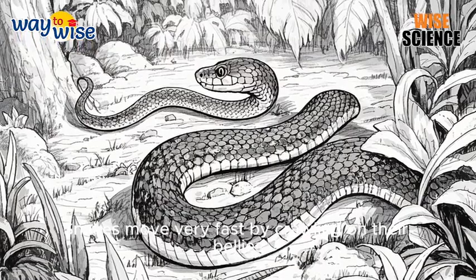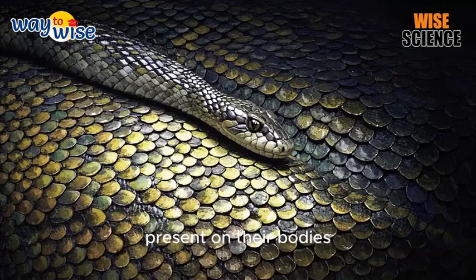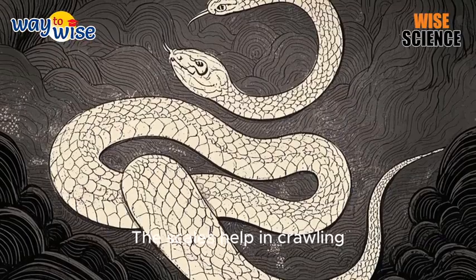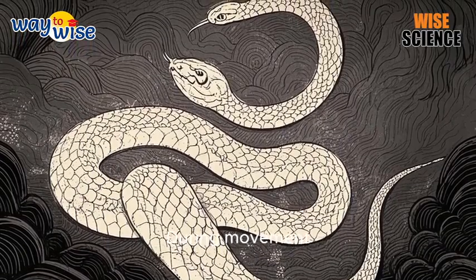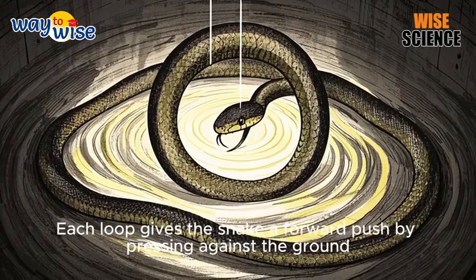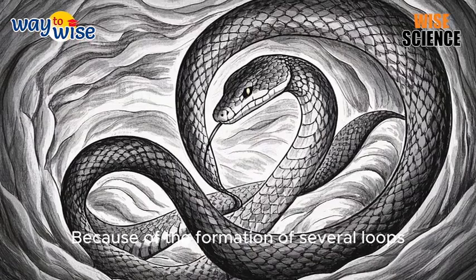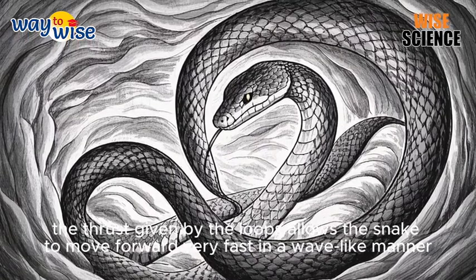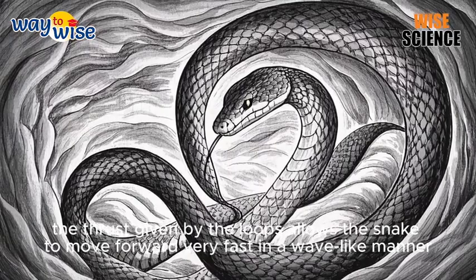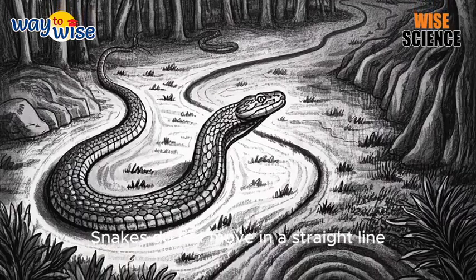Snakes move very fast by crawling on their bellies. Special structures called scales are present on their bodies. The scales help in crawling. During movement, the body curves into many loops. Each loop gives the snake a forward push by pressing against the ground. Because of the formation of several loops, the thrust given by the loops allows the snake to move forward very fast in a wave-like manner. Snakes do not move in a straight line.